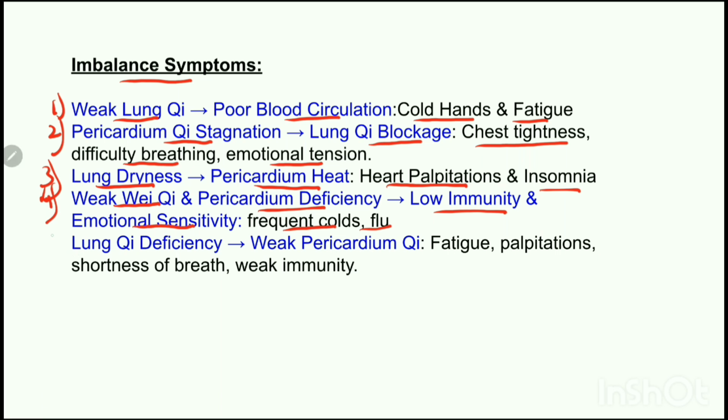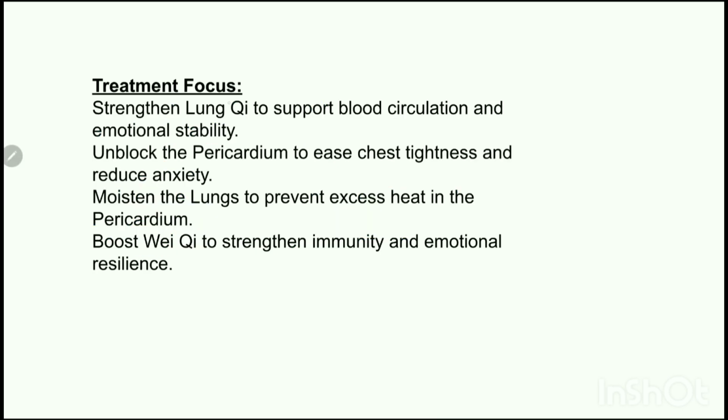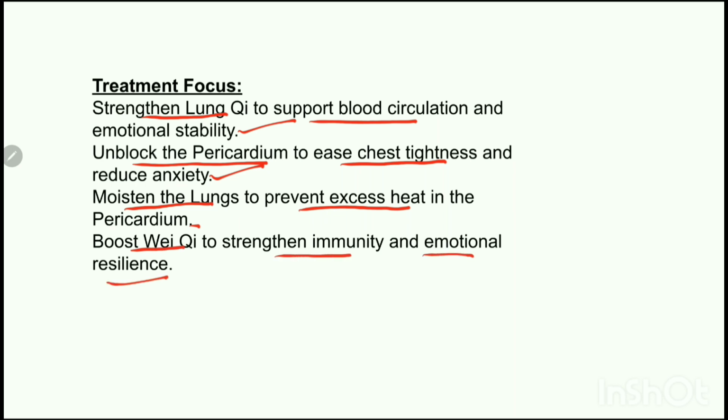The next pattern is, if the lung chi is deficient, it will lead to weak pericardium chi. This will lead to fatigue, palpitation, shortness of breath, and weak immunity. The treatment focus should be to strengthen the lung chi to support blood circulation and emotional stability, unlock the pericardium to ease the chest tightness and reduce anxiety, moisten the lungs to prevent excess heat in the pericardium, and boost Wei Qi to strengthen the immunity and emotional resilience.